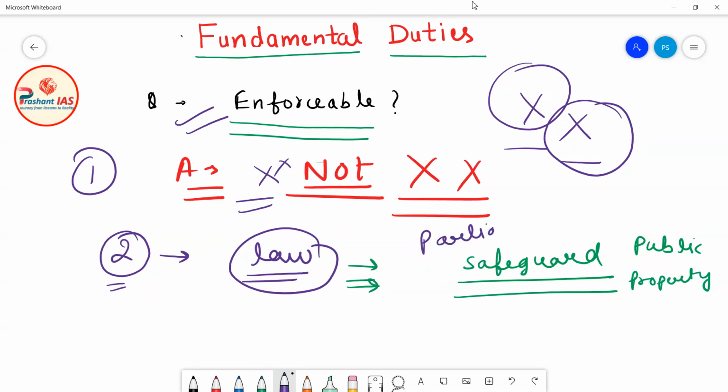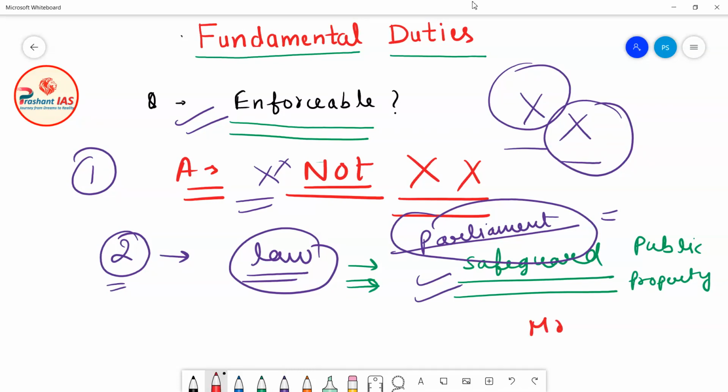Now parliament, after getting inspiration from this fundamental duty that the citizens of India have to safeguard the public property, made a law that if anyone will harm the public property, or if anyone will try to destroy the public property, then he will be prosecuted in the court of law and he will be punished for that. Now let's suppose there was a person, Mr. A. Mr. A was a very naughty person. He knows that safeguarding public property is a fundamental duty, but he also knows that this is not enforceable in the court of law.